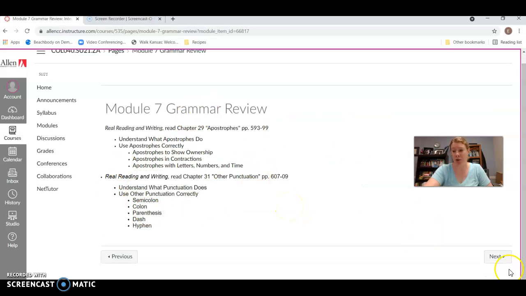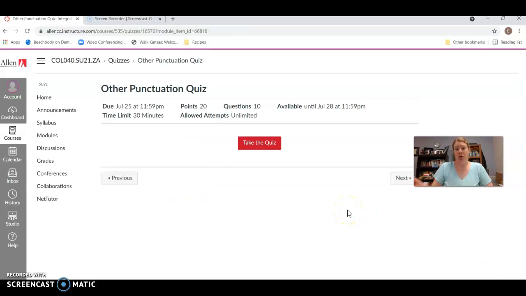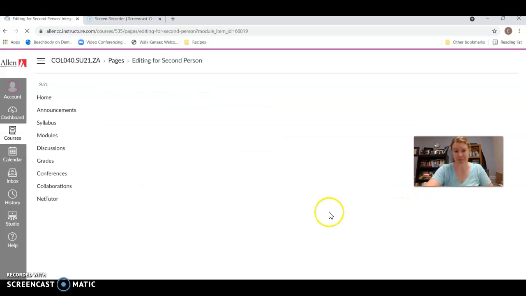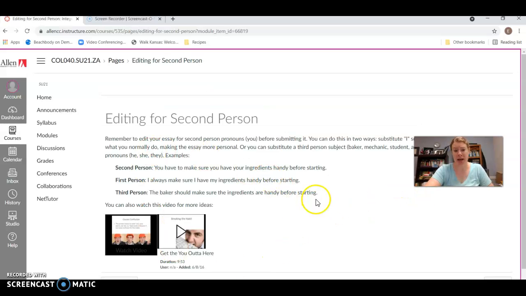Grammar review, we're doing other punctuation and apostrophes. So this will be our last grammar quiz that's specific. The last grammar quiz for the class is a review, so it's stuff that you already learned. And then the last thing that I want to make sure that you have before you submit that final draft is editing for second person.